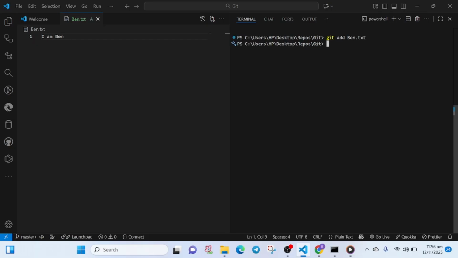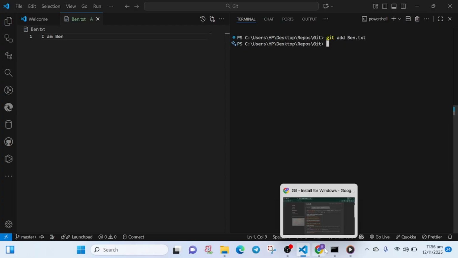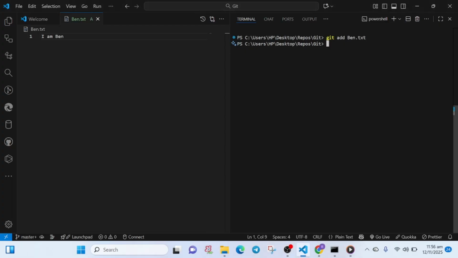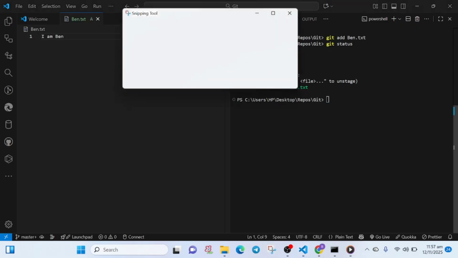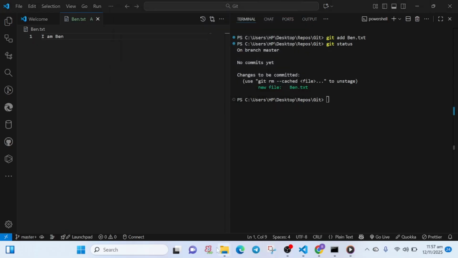Now the thing about Git is that if you are right, 99% of the time you don't get anything. But we can check if this file has been added by using the command git status. As you can see, we have a new file here, and they've tagged this as changes to be committed. Now there's something called commit, and there's something called add, right? These two are different.